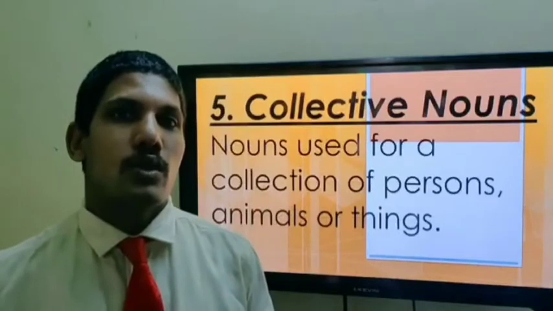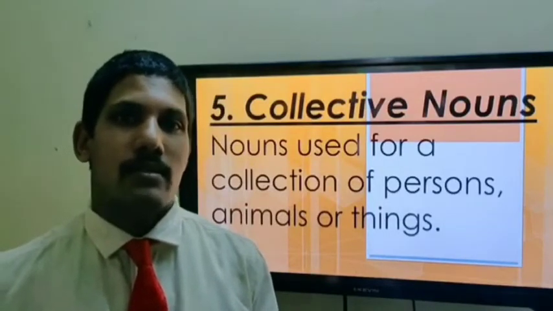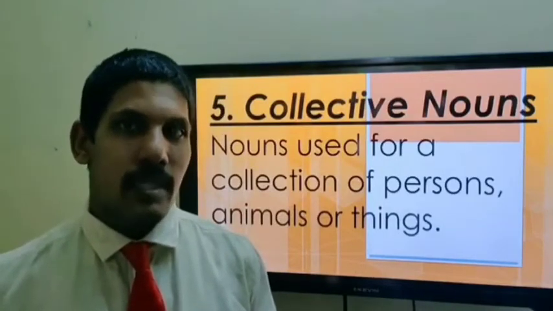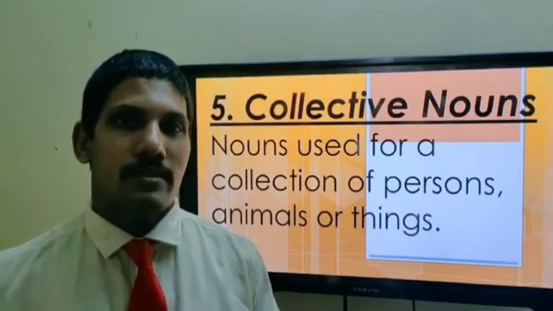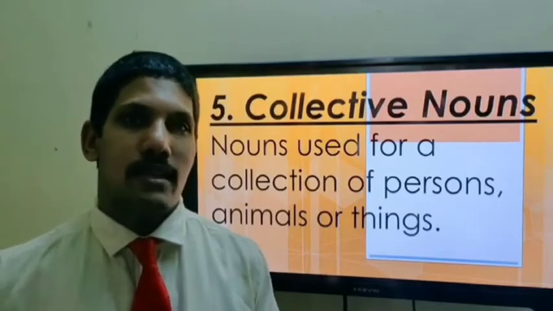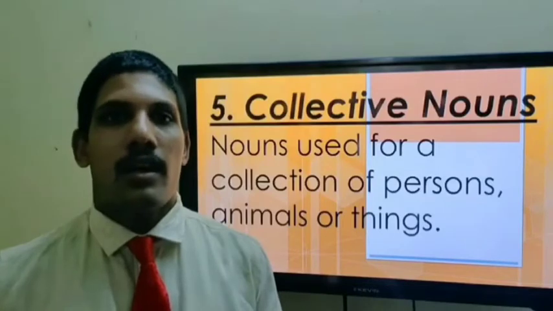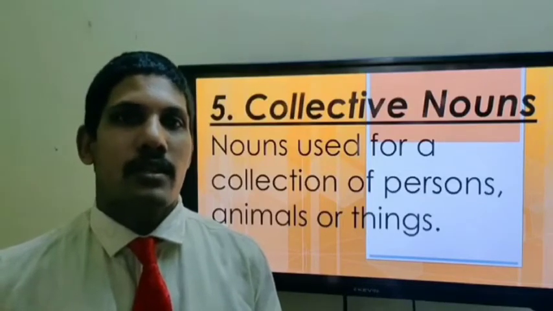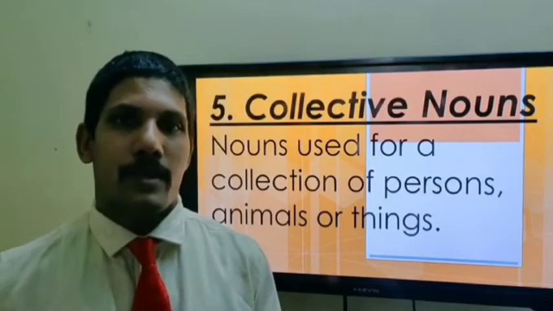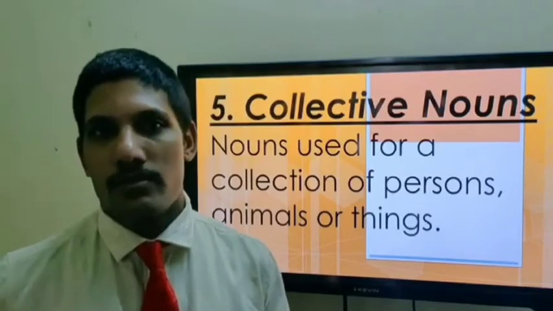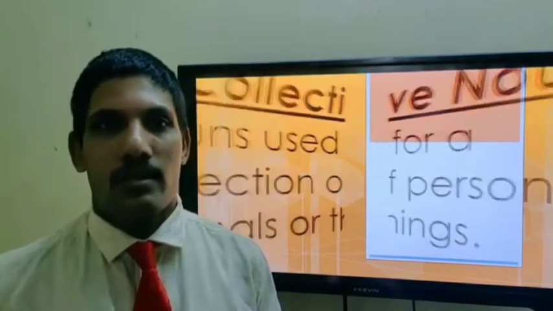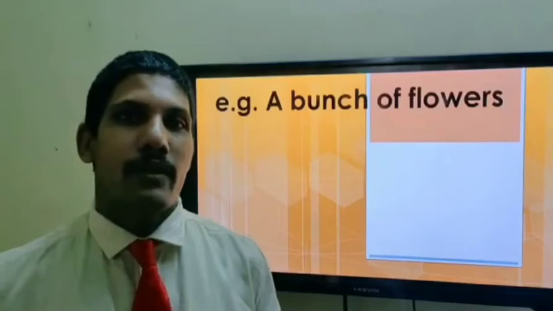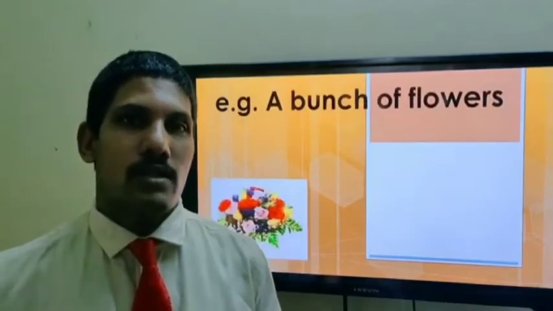Next is collective nouns. These are the names given to group of persons, animals or things. That means when many persons, animals or things come together and we give that group a name, that name is collective noun. For example, when we have many flowers, we call it a bunch of flowers.